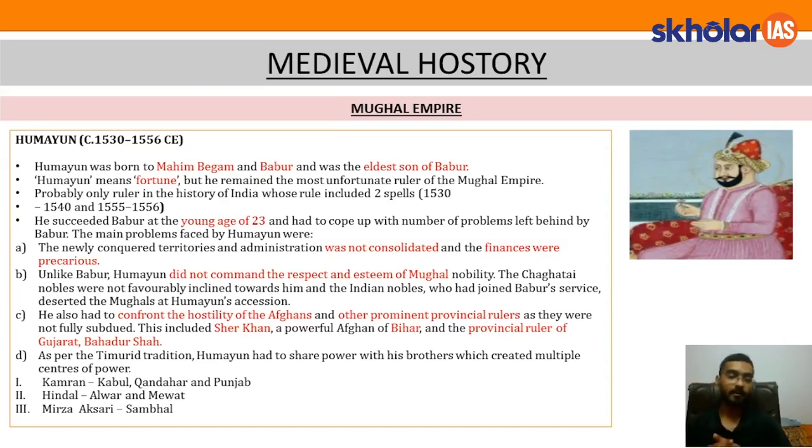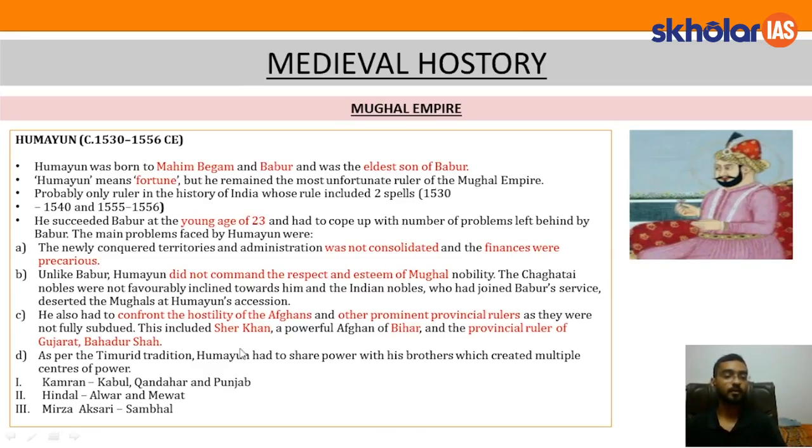Now, apart from Afghans, there were also provincial rulers who were not fully subdued, and they started rising. You see, whenever there is a fall of an emperor, you'll witness political instability. A similar thing happened after the death of Babur. There was political instability in the capital region of Delhi, and when there's political instability, the surrounding provincial rulers always look for an opportunity to occupy Delhi. So this is what they're talking about: the provincial rulers were not subdued and they started becoming powerful.